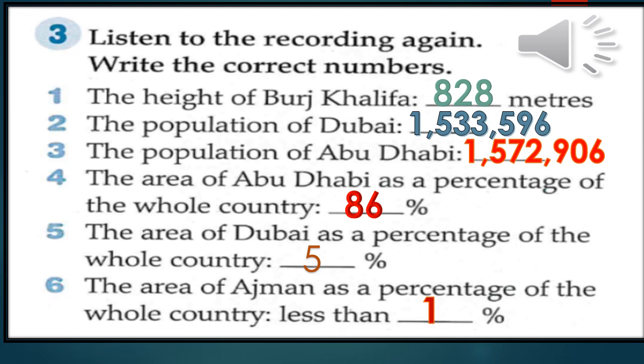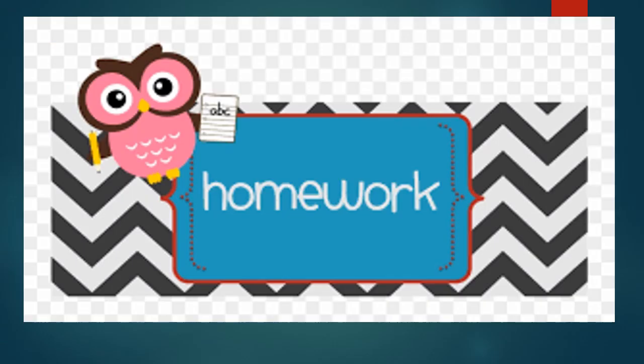Abu Dhabi makes up over 86% of the total area, Dubai 5%, and the smallest emirate, Ajman, less than 1%.